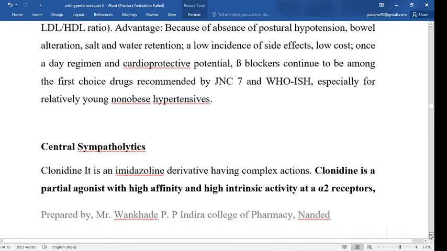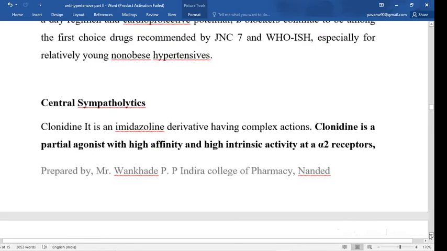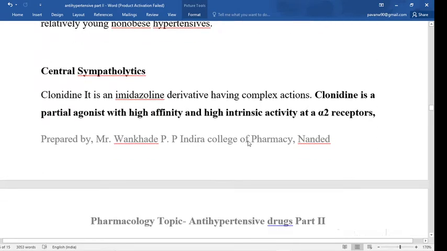Now see the next category of drug, it is called the central sympatholytic. From this term, central means from the CNS or the brain, and sympatholytic means these are the drugs which block or decrease the action of the sympathomimetic drugs. So simply it acts centrally, means it acts through the brain, and hence it is called the central sympatholytic. Clonidine is an imidazoline derivative having a complex action.